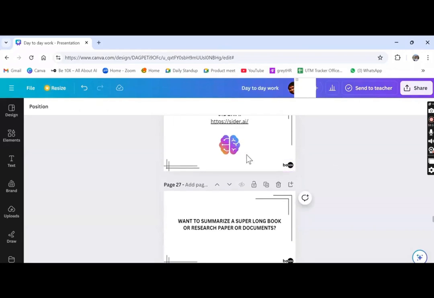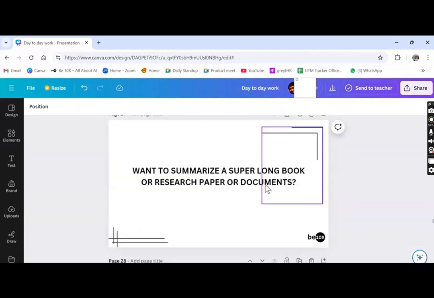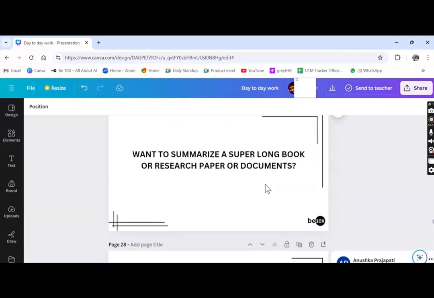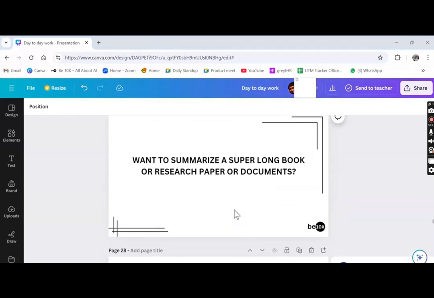Okay. So we have seen Cider AI. Now, what if you want to summarize a super long book, or a research paper or document? Do you want to summarize anything like that?